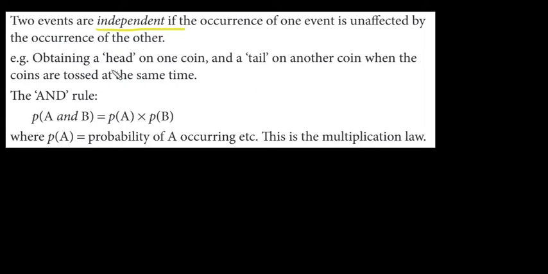For example, if you want to obtain a head on one coin and a tail on another coin, it is actually possible and they don't affect each other. This is one coin, it is another coin. You can just throw a coin twice. In the first throw, you want to get a head. In the second throw, you want to get a tail. And it is perfectly possible. They don't affect each other. So in the question, if you see two independent events, and if you see the word and, we are going to use the multiplication rule, the and rule. We just multiply these two probabilities.